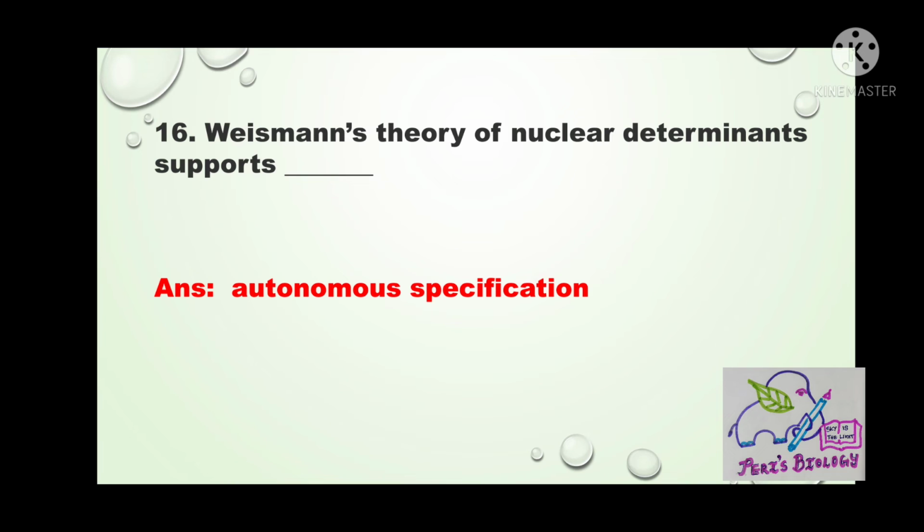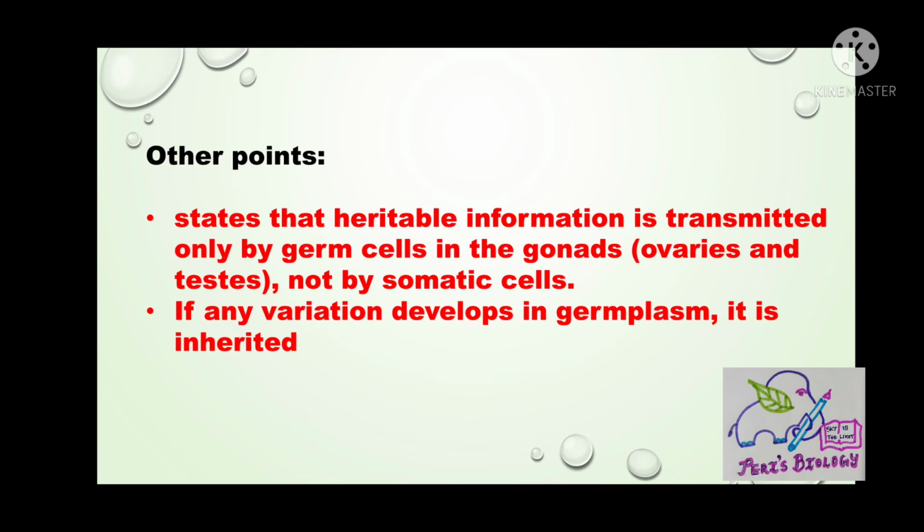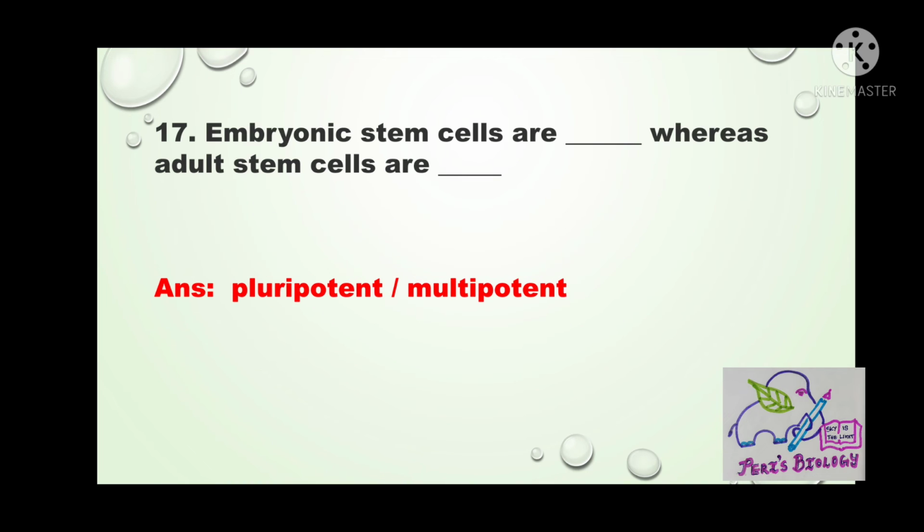Answer is autonomous specification. Here, Weismann's theory states that inheritable information is transmitted only by germ cells in the gonads, that is ovaries and testes, and it is not inherited by somatic cells. If any variation develops in germ plasm, it is inherited. Embryonic stem cells are dash, whereas adult stem cells are dash. Answer is embryonic stem cells are pluripotent and adult stem cells are multipotent.